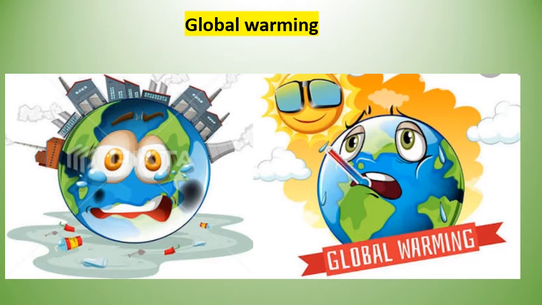In this way we can maintain the balance of the temperature over the earth's surface, and in this way there will be balance between the lithosphere, atmosphere and hydrosphere, and all the living organisms over the earth will live happily. So here this chapter is